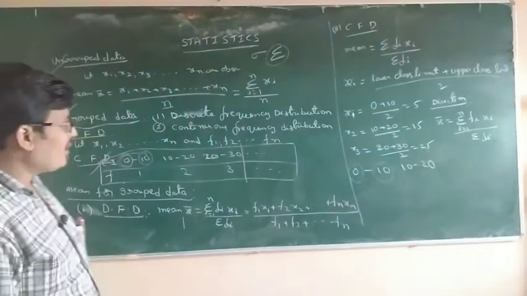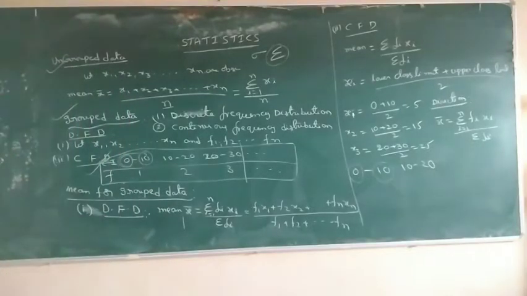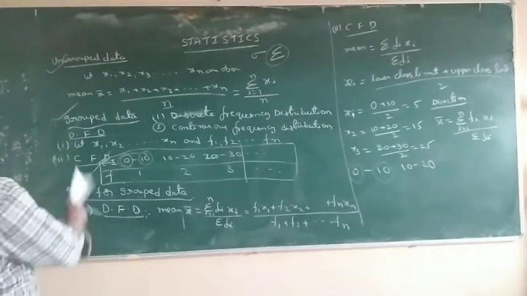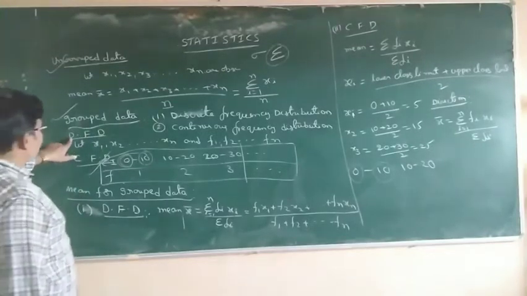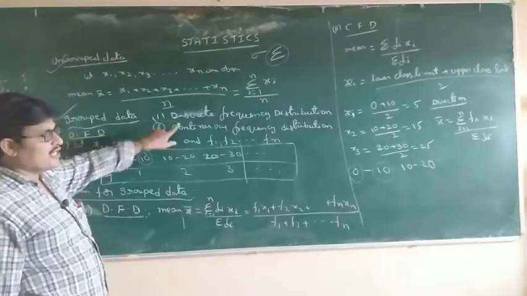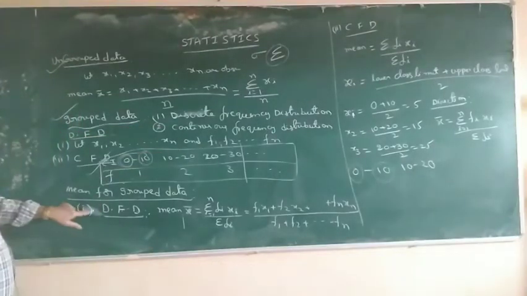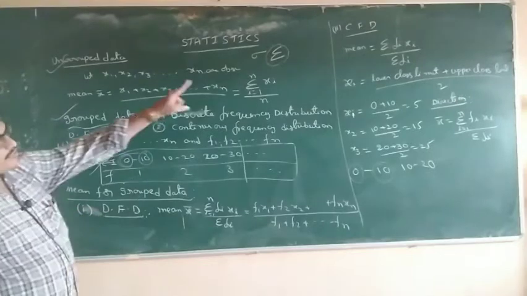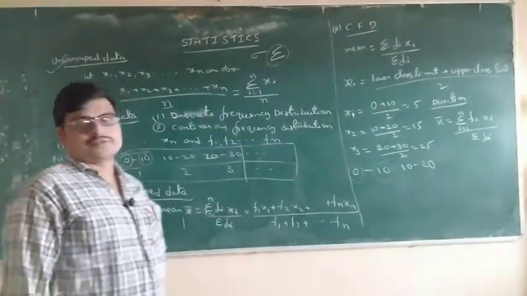Today we discuss the mean for discrete frequency distribution and the mean for continuous frequency distribution by the direct method.